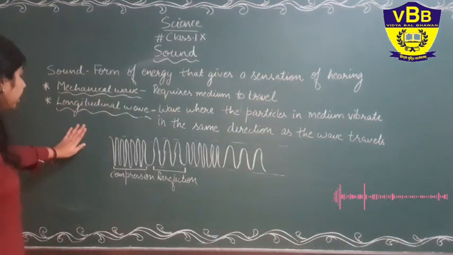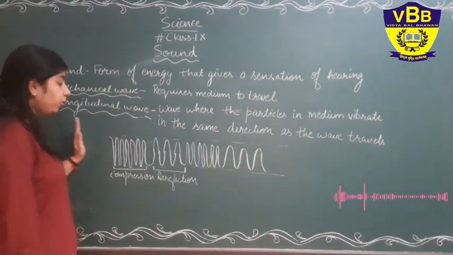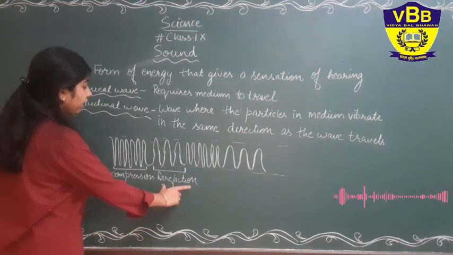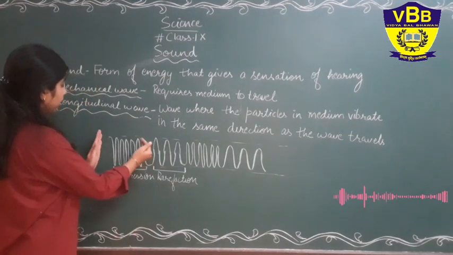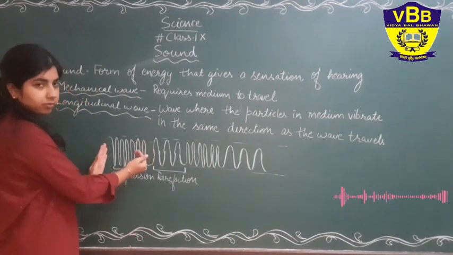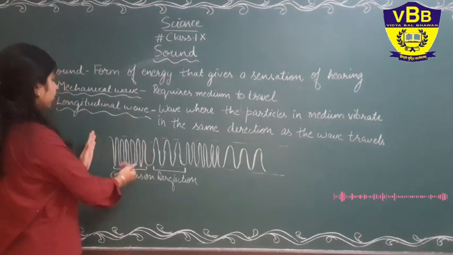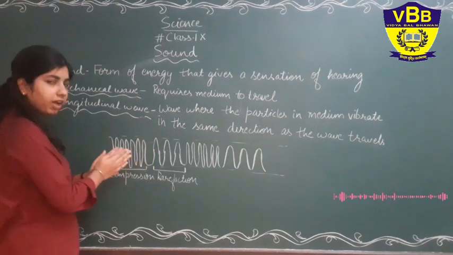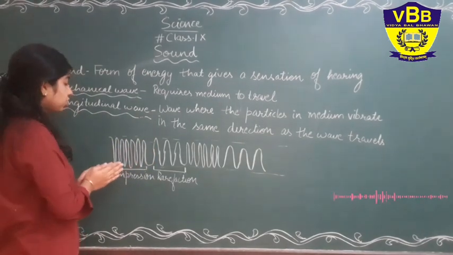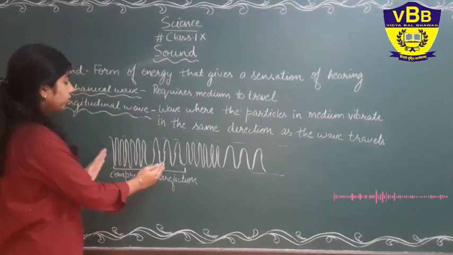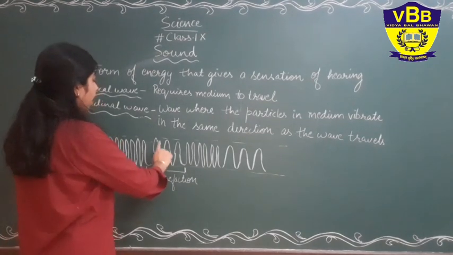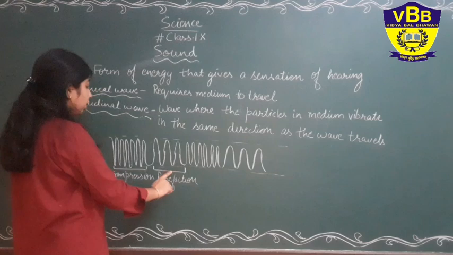You can see here in the diagram that sound travels in compressions and rarefactions. Compression is an area where the particles are very near or closer to each other. In rarefactions, the particles are very far from each other.